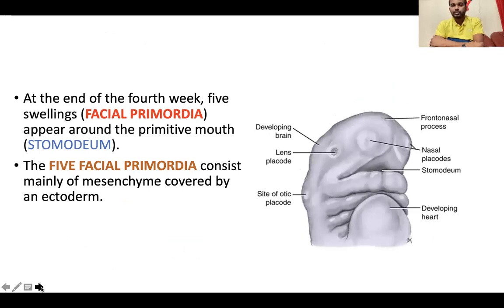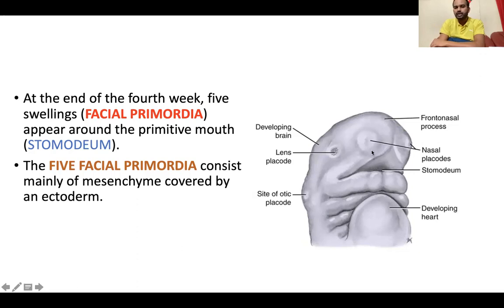At the end of the fourth week, we have the five swellings. Together we call them the facial primordia. The facial primordia are nothing but the five swellings we discussed in the previous slide: the frontonasal process, two maxillary processes, and two mandibular processes. At the end of the fourth week, these five swellings, the facial primordia, appear around the stomodium.